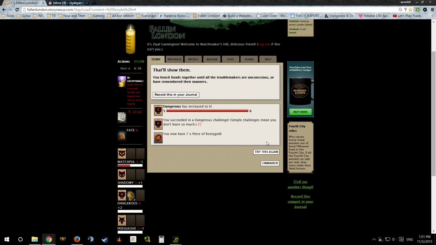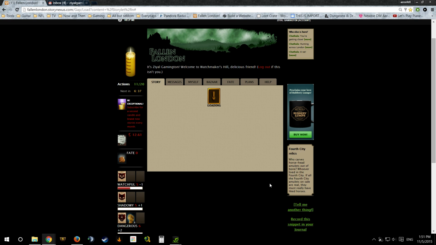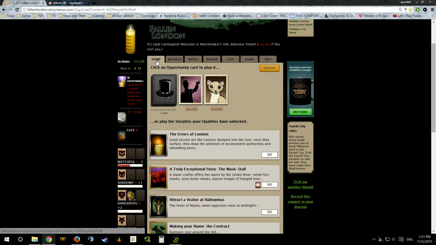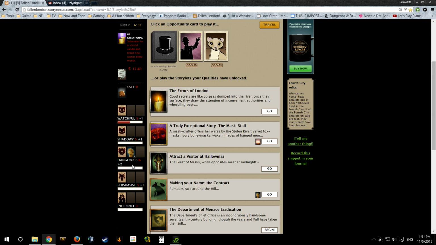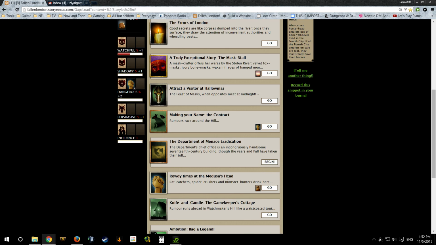Only 7 pieces of Rossi gold. It's almost like it was rigged to give me more. But what happened, because we did more dangerous tasks, our Dangerous has increased to 6. That plus our items over here puts us at Dangerous... well, it's supposed to be Dangerous 7. Sometimes you'll find that it'll update. If you ever want things to update, just click on the tab again. And over here, it still says Dangerous 7. What's making me less dangerous? Whatever. Okay, the point is that